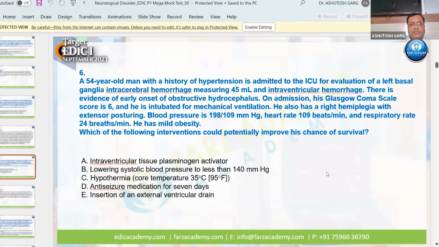Somebody told lowering systolic blood pressure to less than 140. We can do that, but this will not save the life, because in the question they have asked for the intervention which potentially improves his chances of survival. That's why answer E properly fits in this situation.